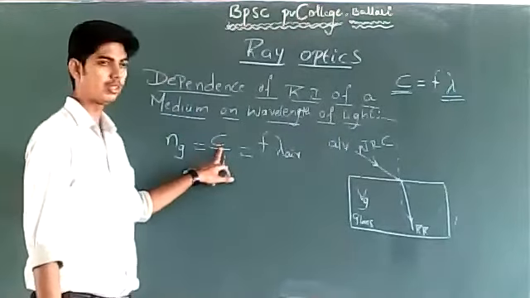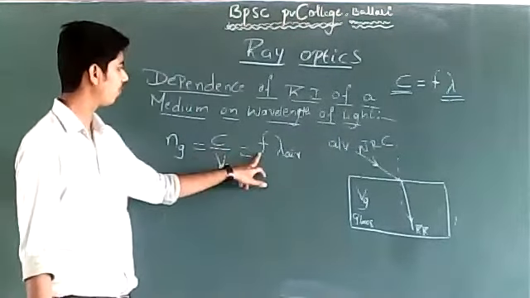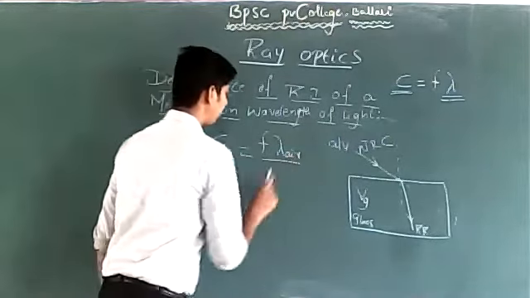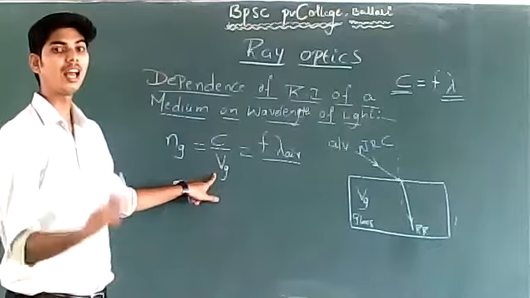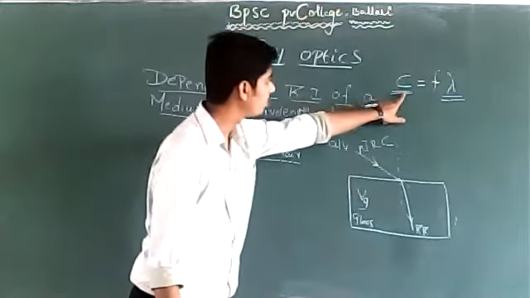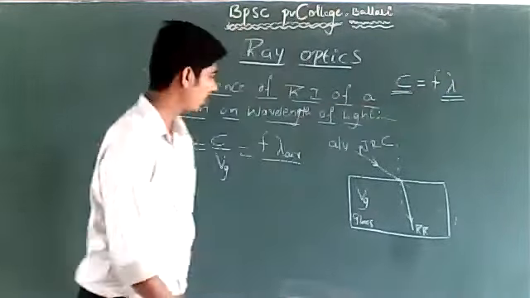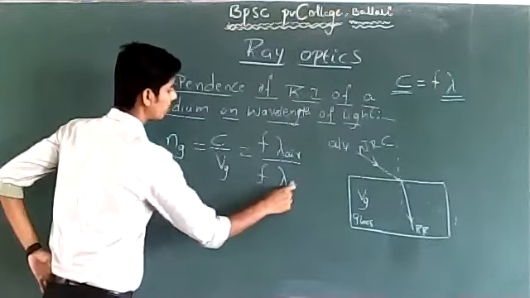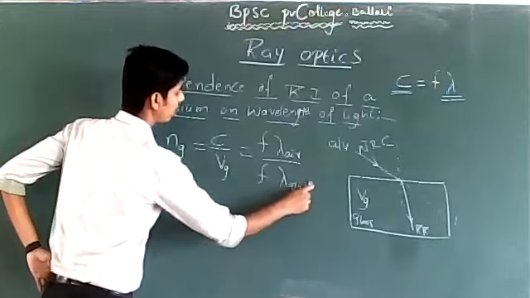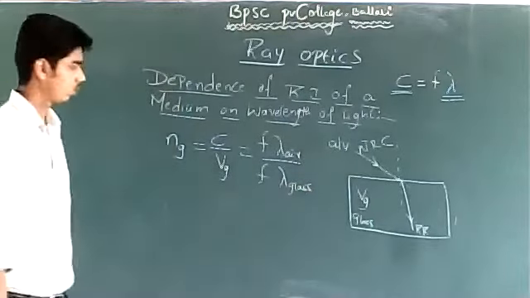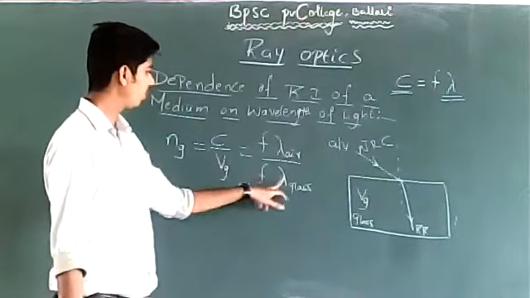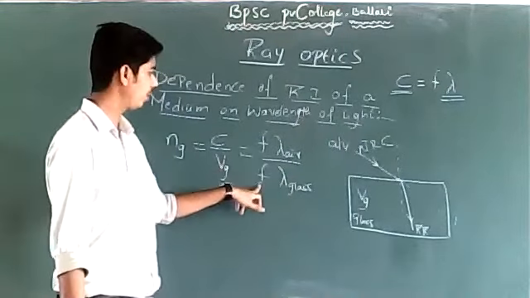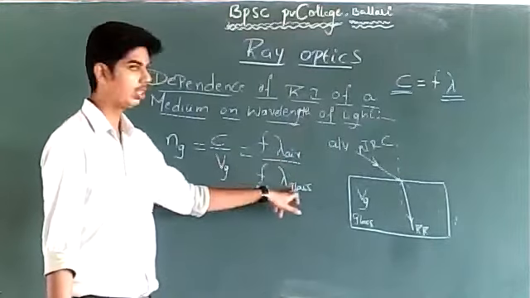Speed of light in air or vacuum is written as frequency into wavelength of light in air or vacuum, divided by speed of light in glass. What is the speed? Speed is equal to frequency into wavelength. So speed of light in glass is frequency of light in glass into wavelength of light in glass.